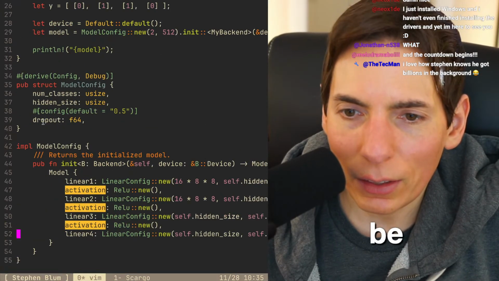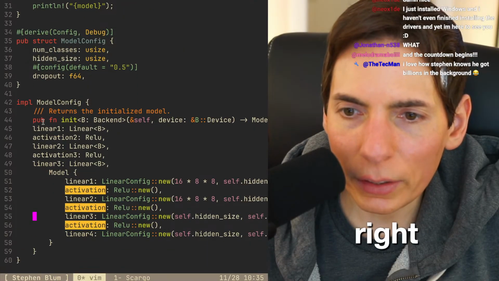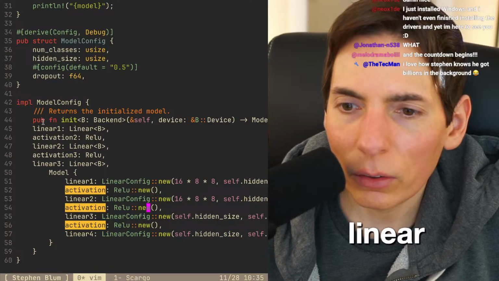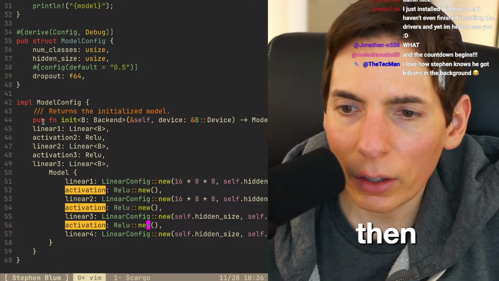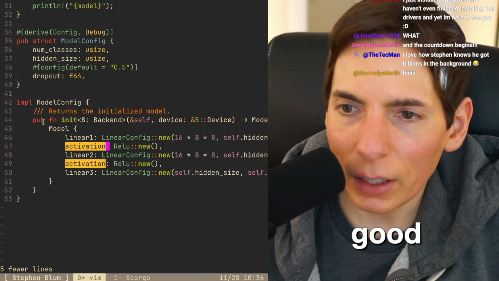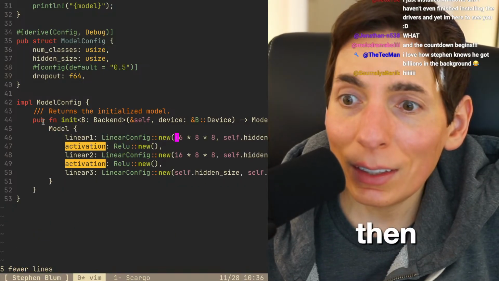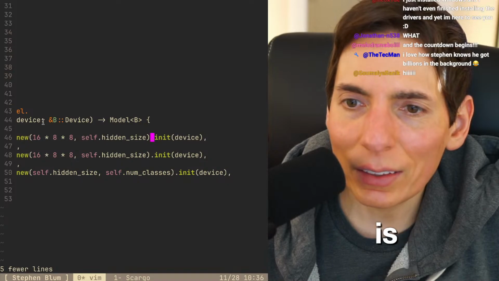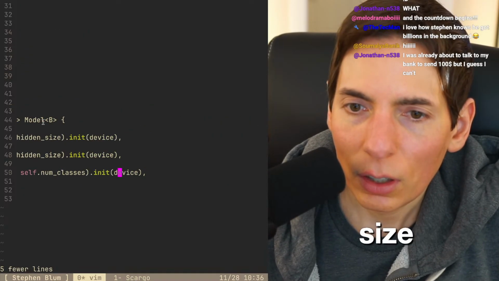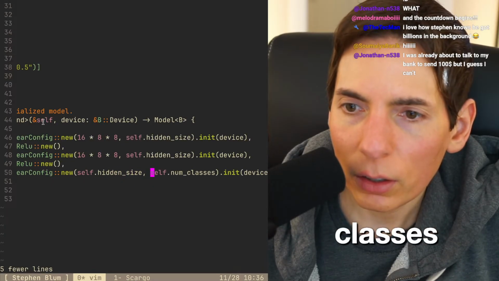So linear 1 is going to be linear, ReLU, linear. All right, ReLU, yep. And then linear, and then done. Linear 3. Okay, perfect. Looks good. Okay. And then is this the input? How do we set the output size? Oh, right here is the number of classes.